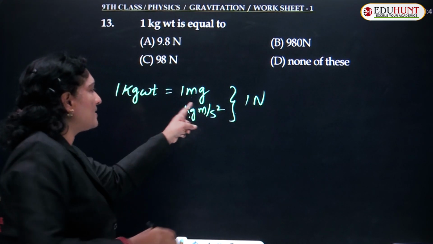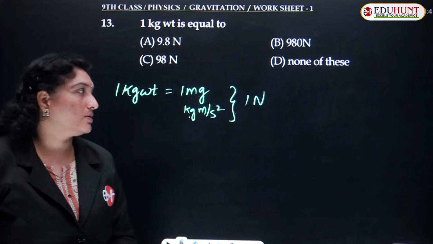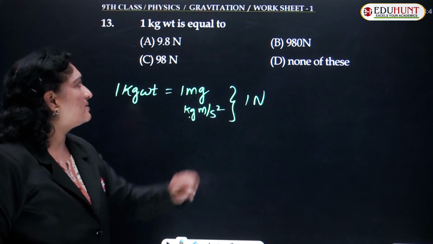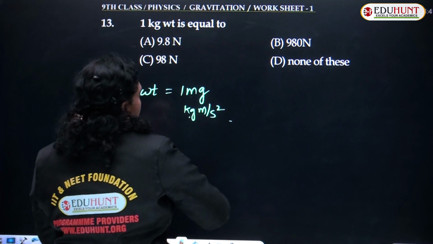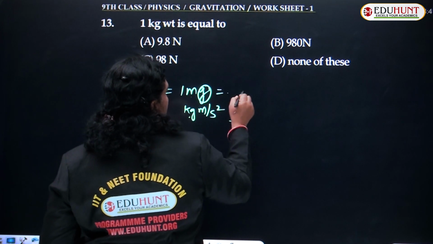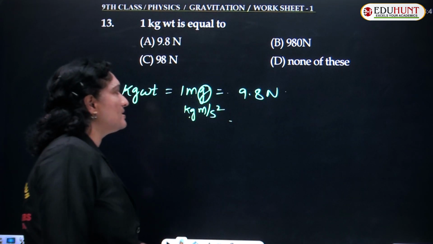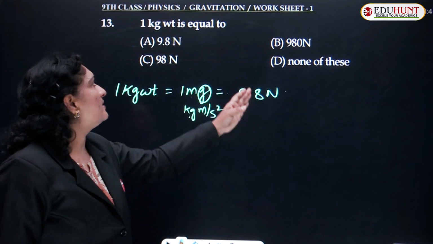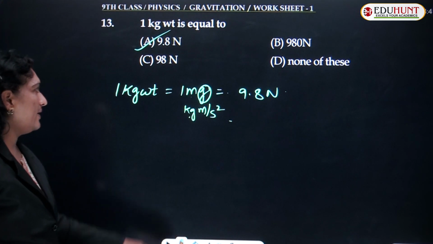Force is mass into acceleration, so kg meter per second square itself is nothing but Newton. So 1 kg weight is equal to 1 mg. The value of g is 9.8. So this is equal to 9.8 Newton. How much is that, children? 9.8 Newton, and hence the correct option is 9.8.